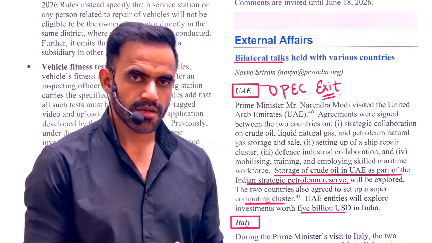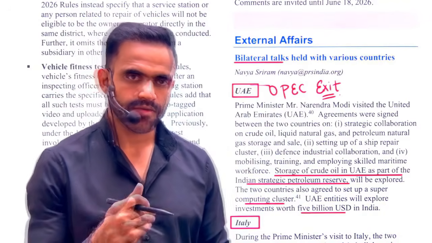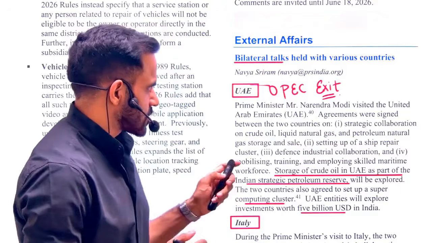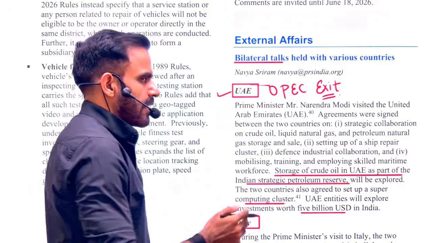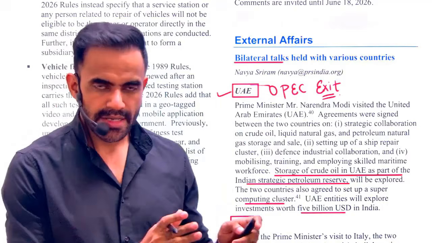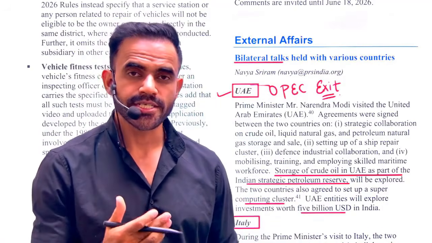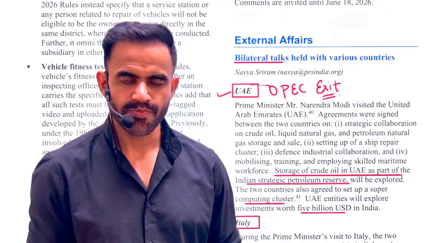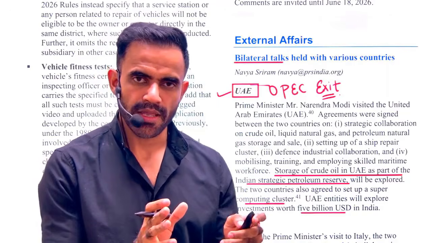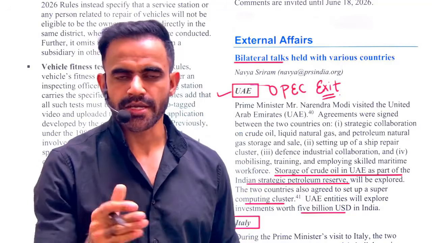Next is related to the IR section. In the IR section, the Prime Minister visited various countries. From that perspective, it is important. So the Prime Minister first visited UAE. Now understand, UAE recently decided to exit from OPEC. What is OPEC? Organization of Petroleum Exporting Countries. In a very simple sense, it is a grouping of petroleum producing countries.